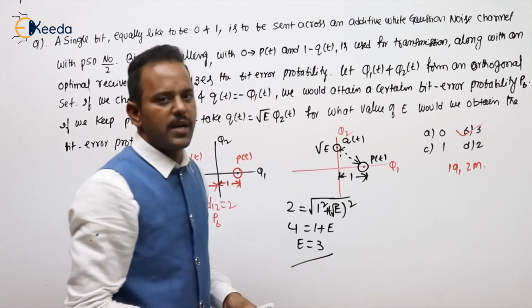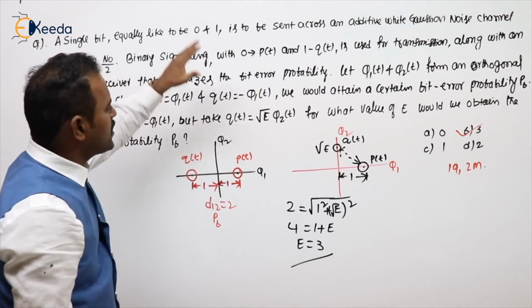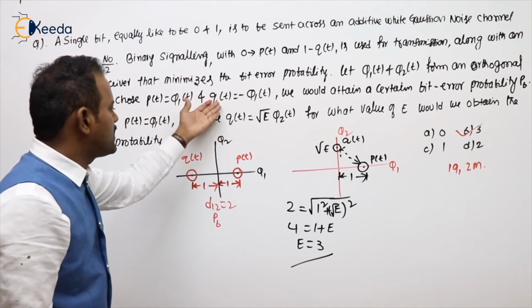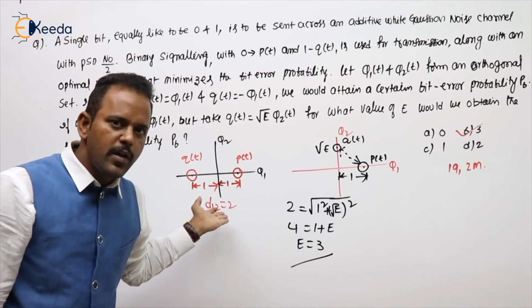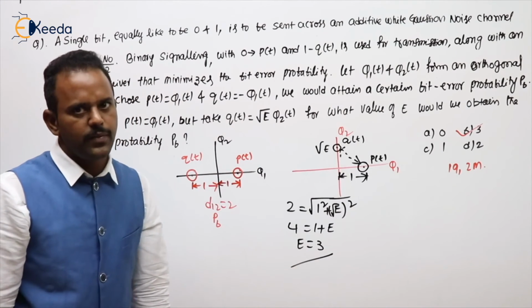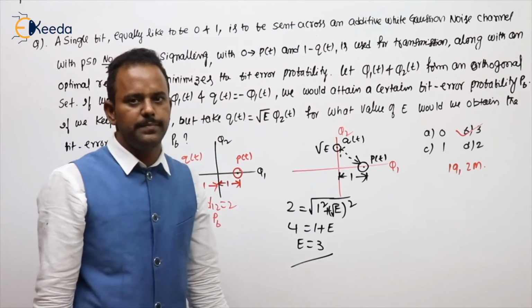Simple, they gave it for 2 marks. They just gave a lot of theory. Just by this equation, draw the constellation diagram. Same probability of error means equate the distance. Distance means the shortest distance only.